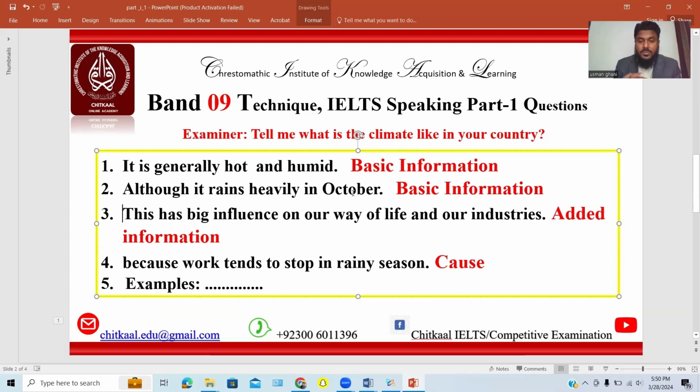Zoha, tell me, what do you understand of what I told you? Basically, when we are going to answer our first part, which is the speaking test, there will be general questions about ourselves. When we answer about ourselves, there are some points we follow. Number one is the number of sentences, so we should use at least 4 sentences. Then we use starters to make the communication smooth and simple.